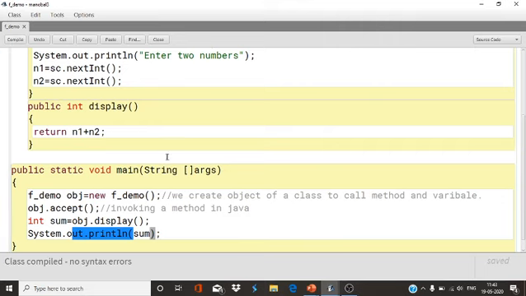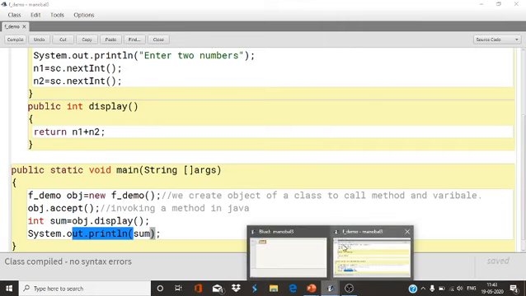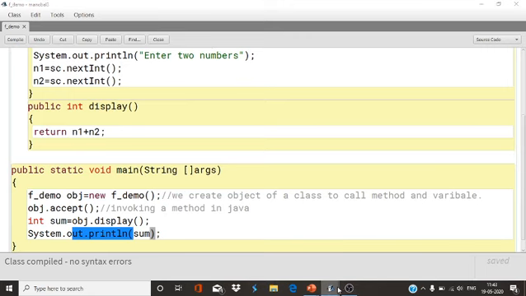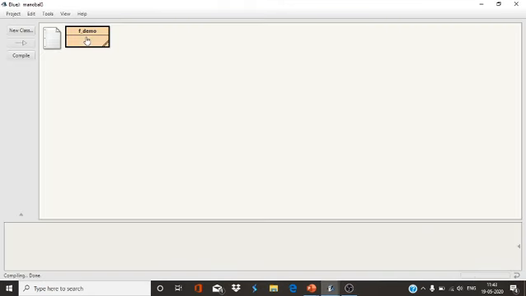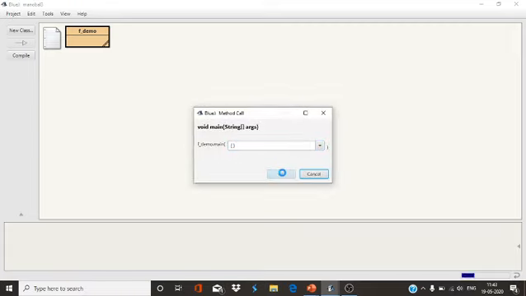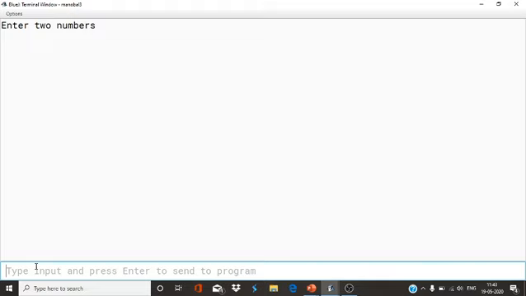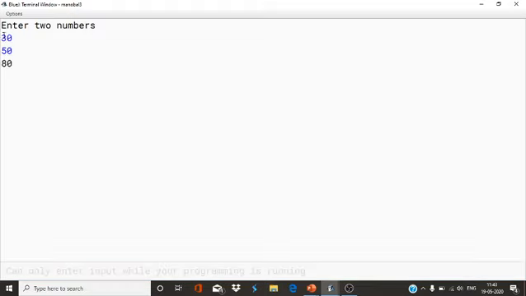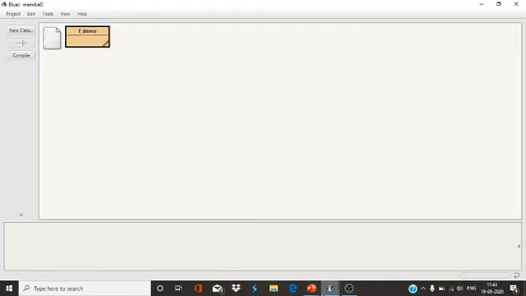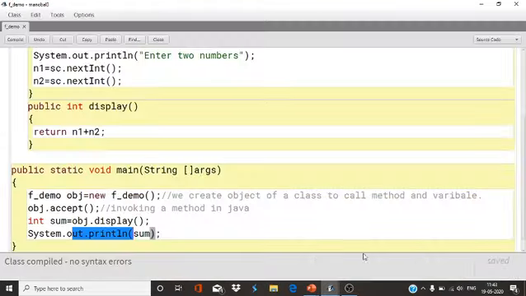Now compile it and see the output. Enter two numbers, 30 and 50. So 30 plus 50, it's returning the value by using the return statement. So this is the use of the return statement.